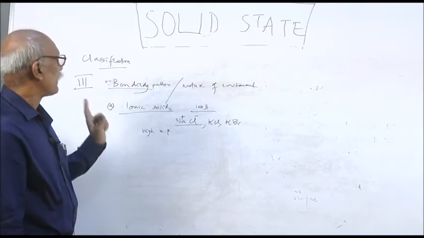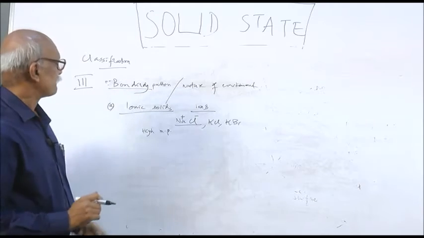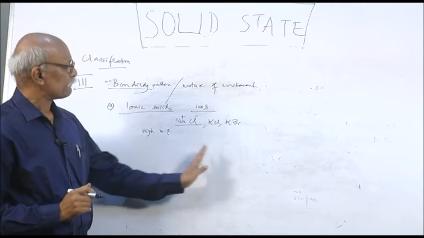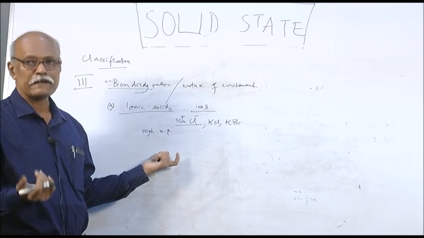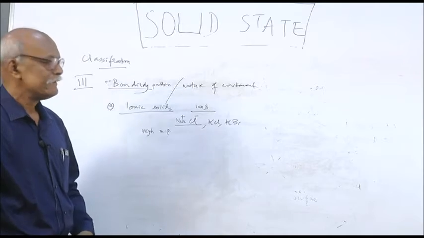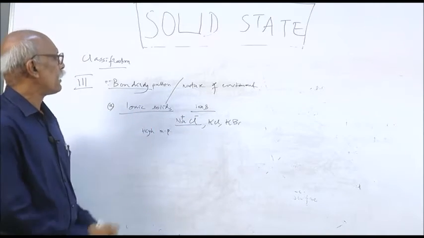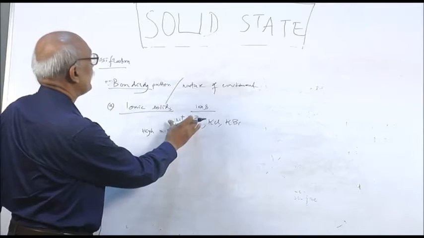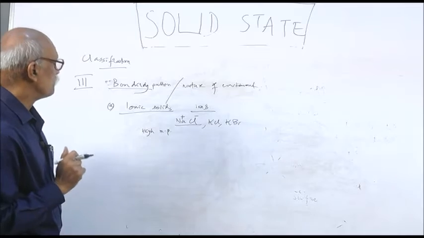If you are asked why ionic solids have high melting point, or in a multiple choice question which of the following has the higher melting point, you can put your pen towards the ionic solid, and remember ionic solids have high melting point.